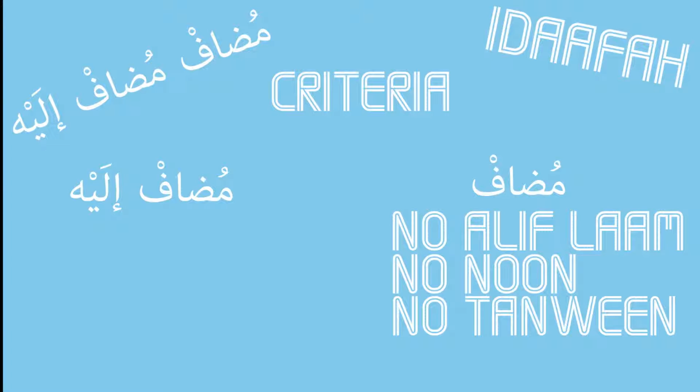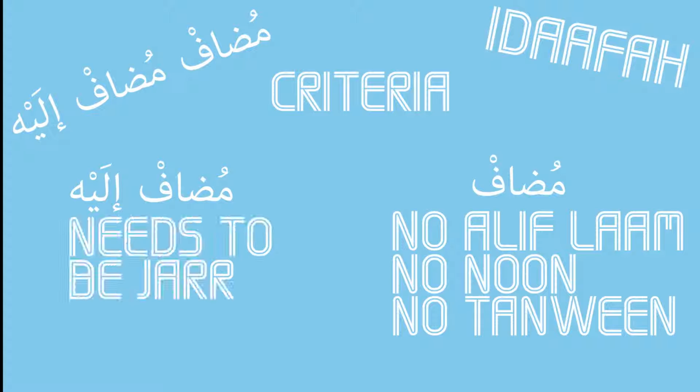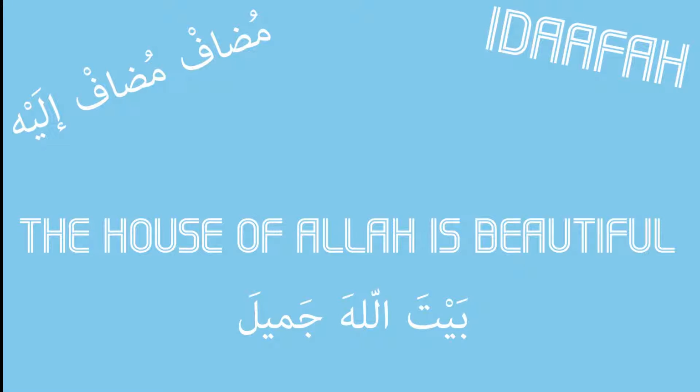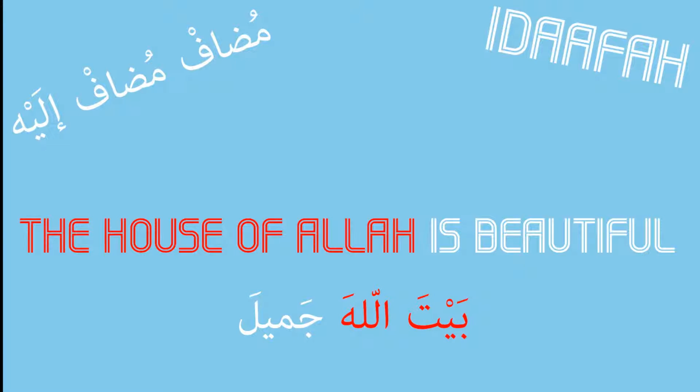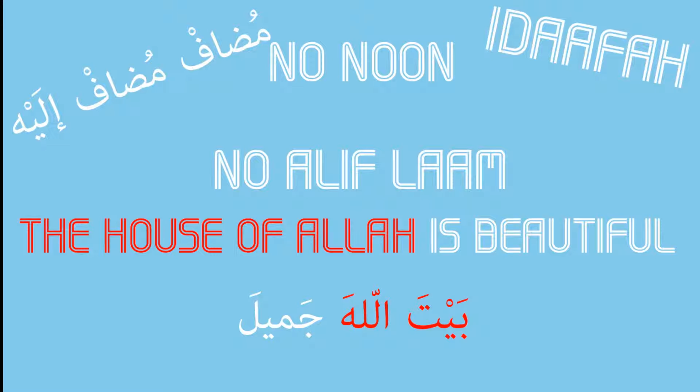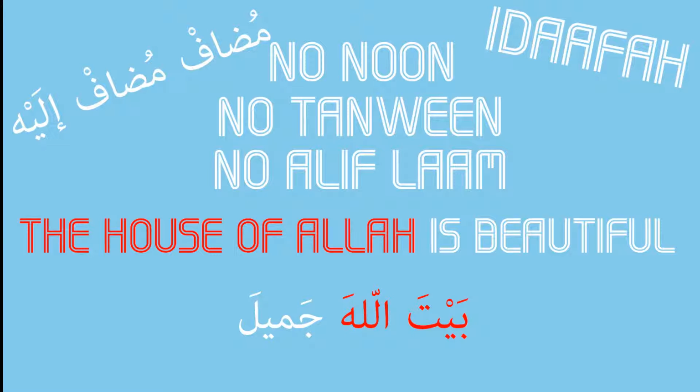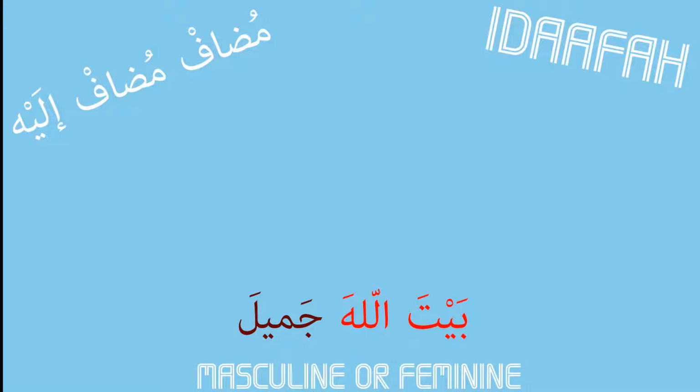The mudaf ilayh has only one requirement, and that is that it has to be jar, so essentially it needs to have a kasra. So in the sentence, Baytullahi Jamilan, the house of Allah is beautiful, the first word, Baytullahi, is an idafa. If you look at the bayt, it fits all the criteria for mudaf. It doesn't have an alif lam, it doesn't have a noon, nor does it have a tanween. That clears the mudaf. As for the mudaf ilayh, it fits its one criterion, to be jar, as it does have a kasra.